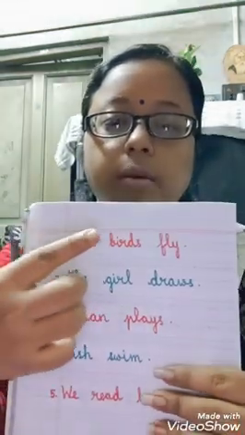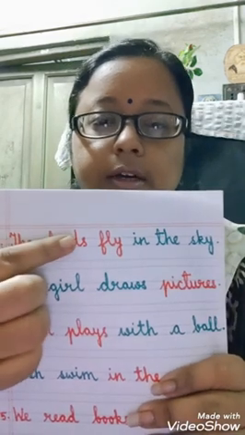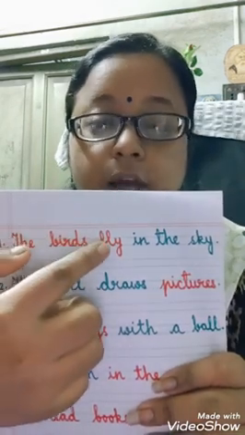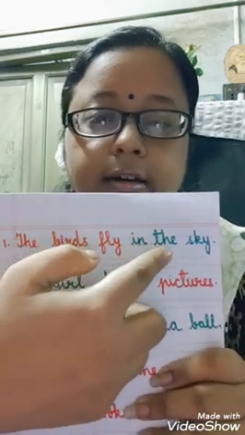Now as shown earlier, the birds fly. We have seen the picture. There are many birds. We have made a sentence, that is, the birds fly. Now children, if I ask you a question, where are the birds flying? So we can add, as you have seen in the picture, the birds fly. Where are they flying? The birds fly in the sky.